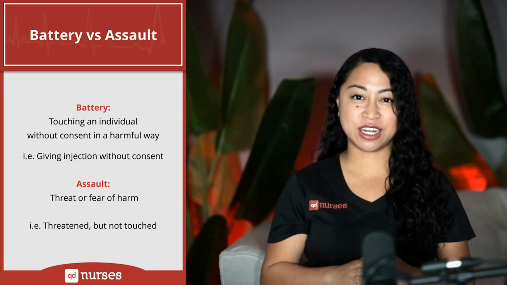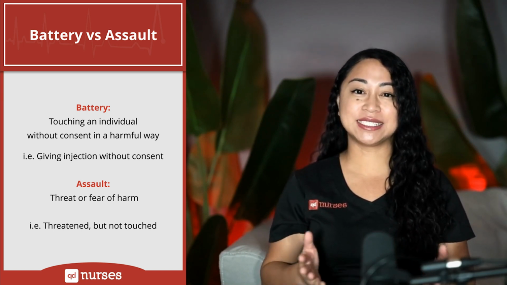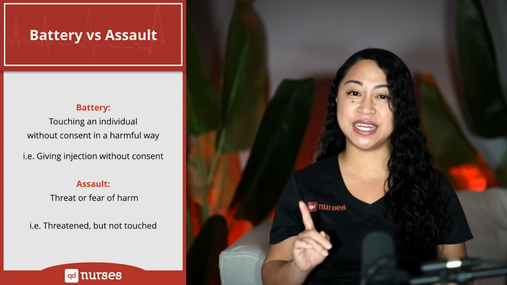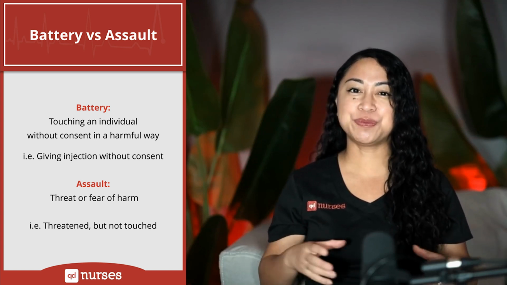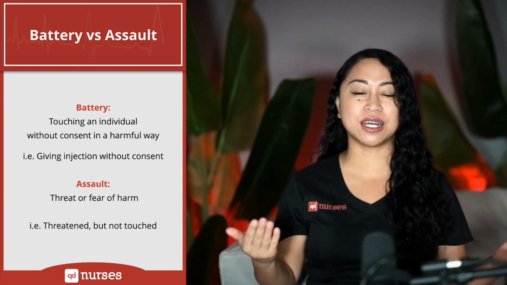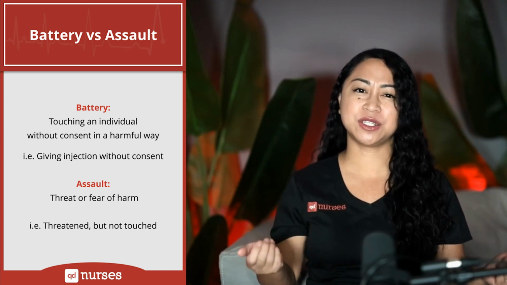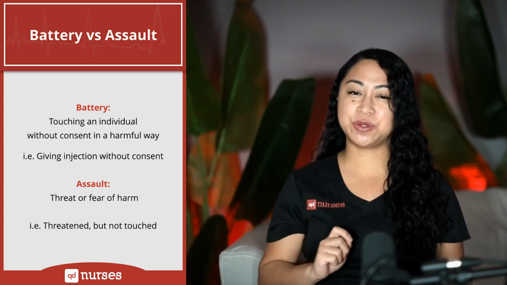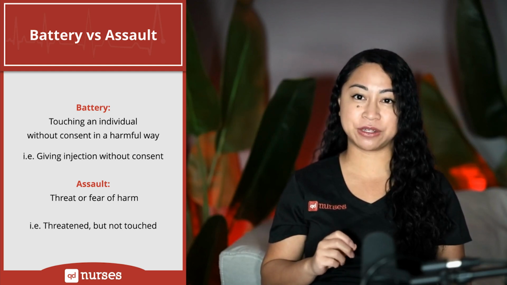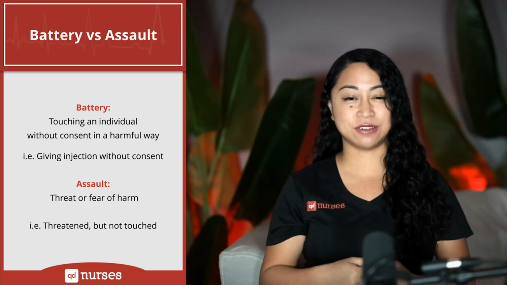Assault is the threat or fear of harm. An example is threatening someone but not touching the person. It seems misleading because when you think of the word assault, you think of someone actually placing harm. The way I would remember this is throwing a battery at someone is physical.